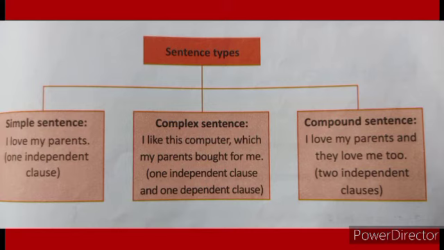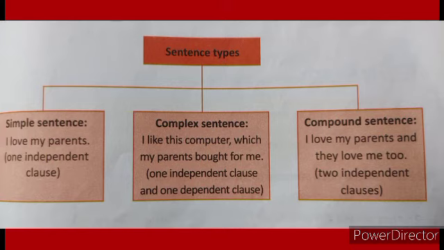When I visited him yesterday, he was in a hurry to go out. He was in a hurry to go out is an independent clause. But when I visited him yesterday is a dependent clause. It depends on the other sentence to give complete sense.